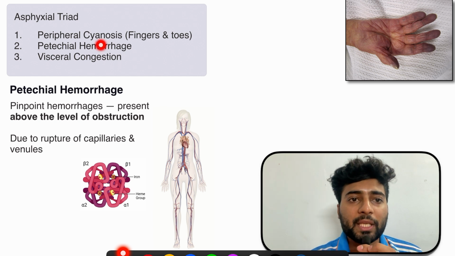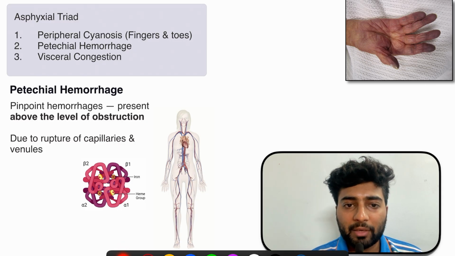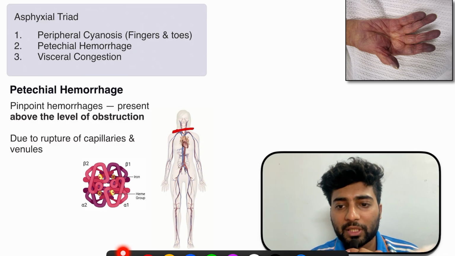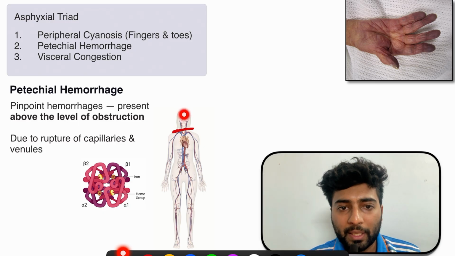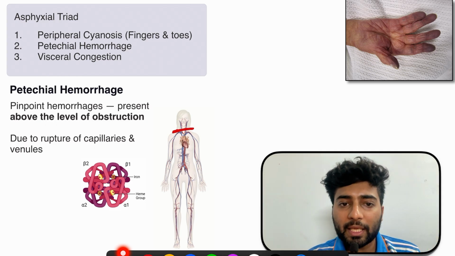Second is petechial hemorrhages and visceral congestion. Now see, in a case of hanging, there will be compression over here, right? So whenever there is compression, the blood from the veins cannot be drained back to the heart. So this will cause visceral congestion. Congestion means blood is over there and cannot be drained.